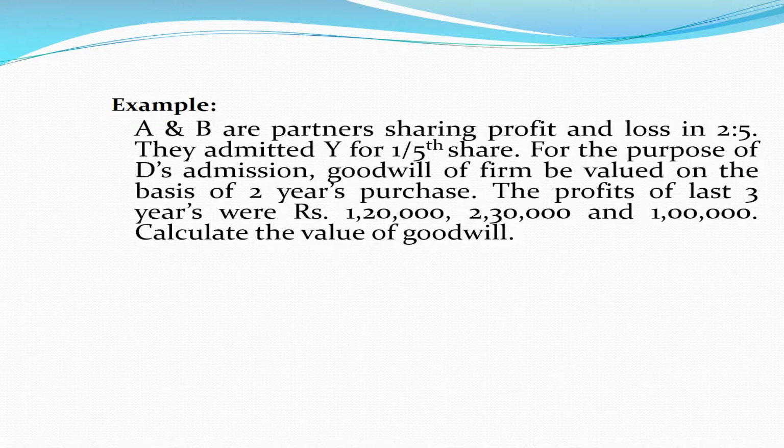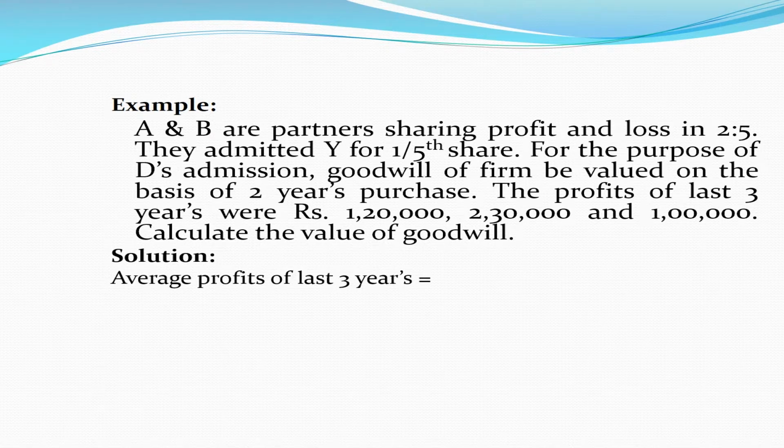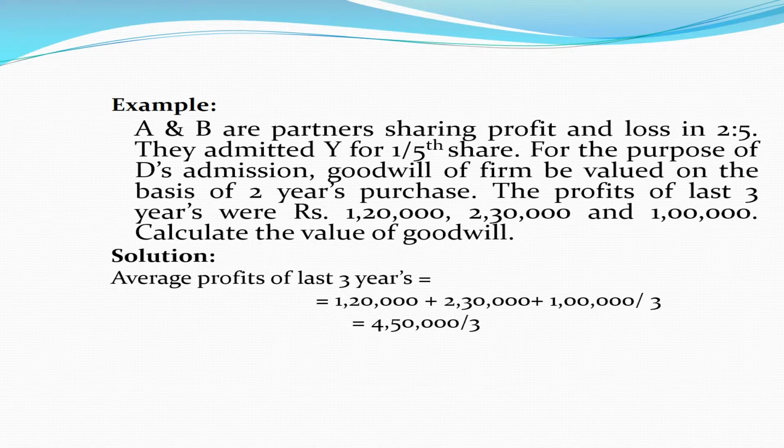Now, we are supposed to calculate average profits of the last 3 years, that is 1,20,000 plus 2,30,000 plus 1 lakh, divided by the number of years, that is 3. So the total comes to be $4,50,000 divided by 3, which is equal to $1,50,000.